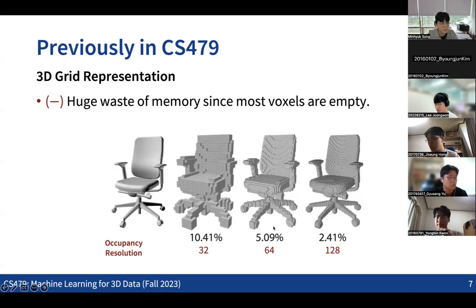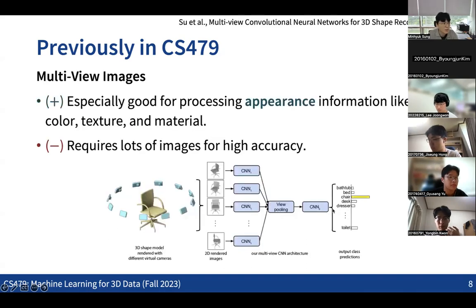We have seen last time that as we increase the resolution of the grid, most of the boxes become empty. Then this might be a big waste of memory, representing this kind of 3D data with lots of voxels. The other way to represent 3D data might be using images. We can consider rendering the 3D models into multi-view images, and aggregate all the information to process the data.